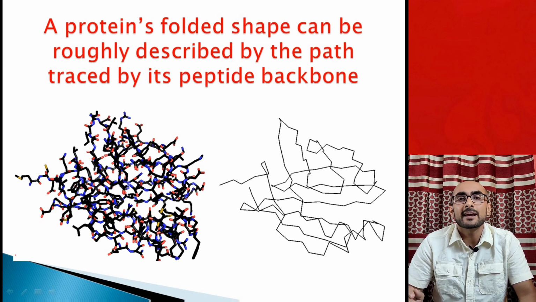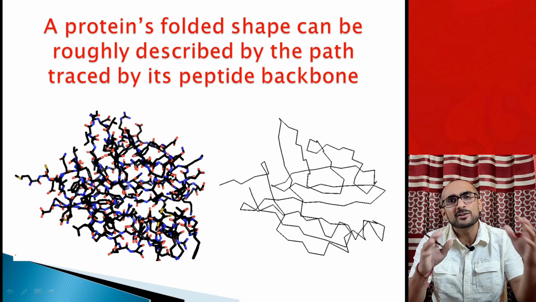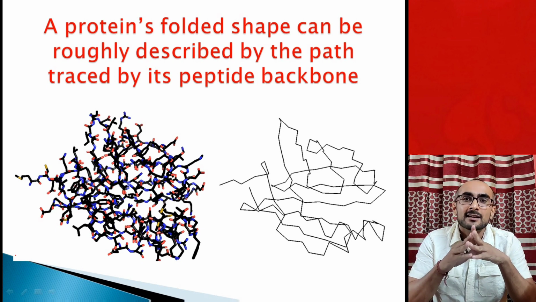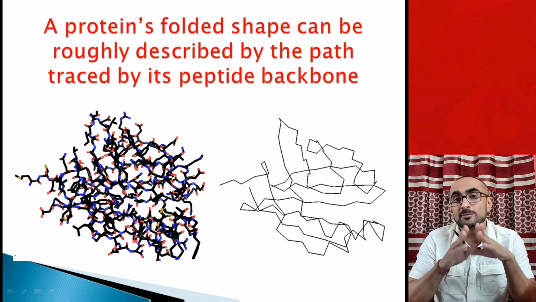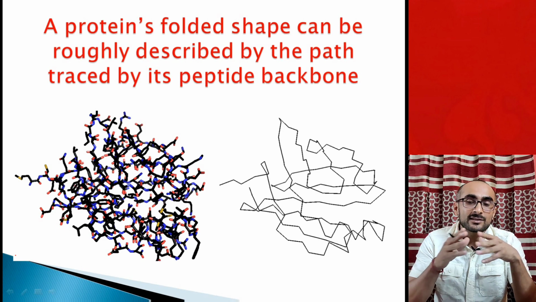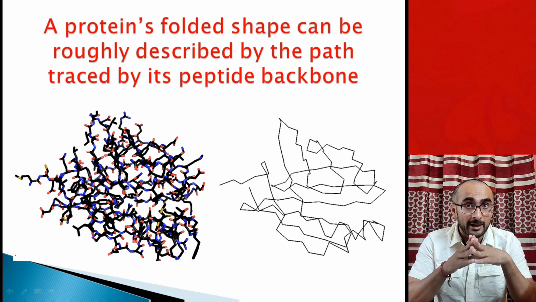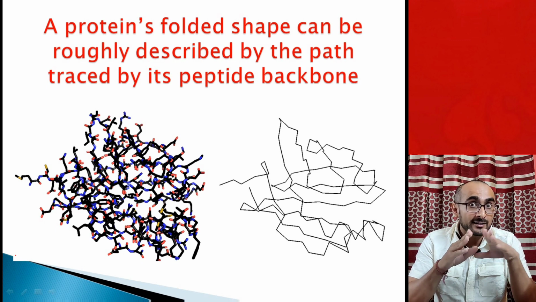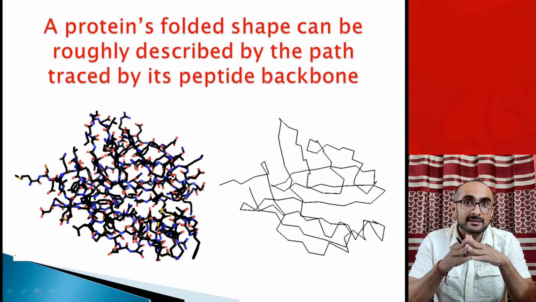Proteins fold in three-dimensional space and have hydrophobic amino acids, and because of the presence of those hydrophobic amino acids, after folding in the aqueous cytosol, proteins acquire a specific shape which is governed by their primary structure, and this specific shape is also responsible for the function of that protein.